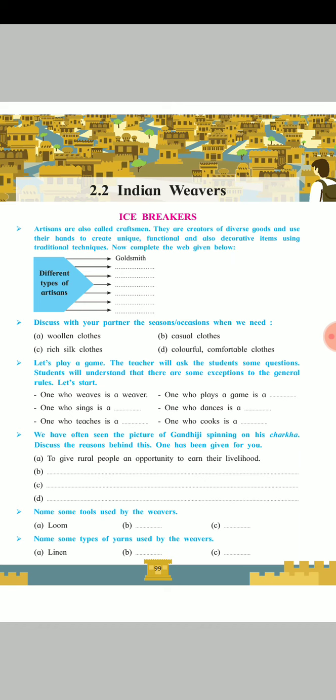One who dances is a dancer. One who teaches is a teacher. And one who cooks is a cooker, no? Absolutely correct. That is not cooker, it's a cook. Or one more word is chef. One who cooks is called a cook or a chef.